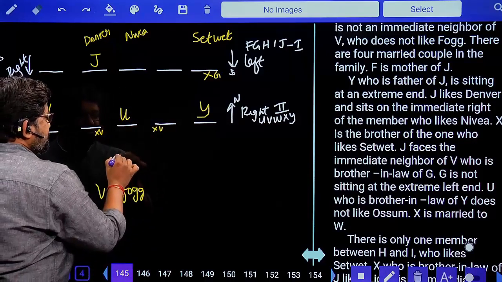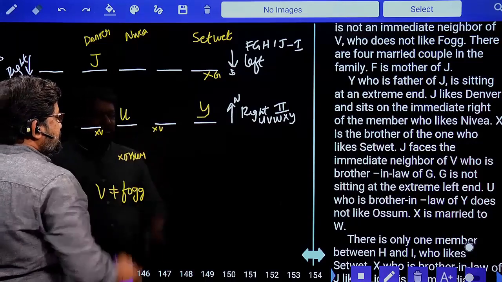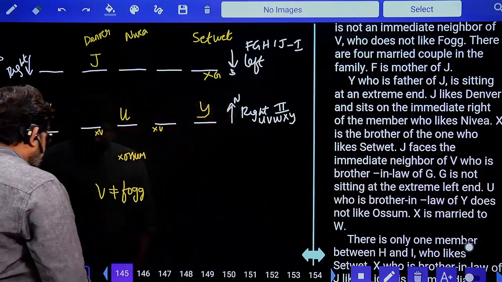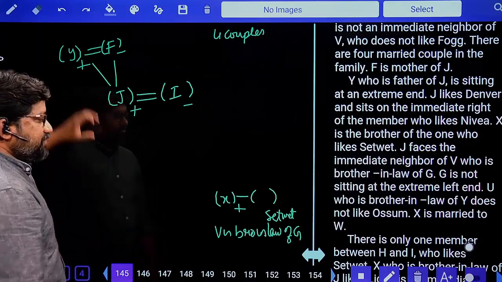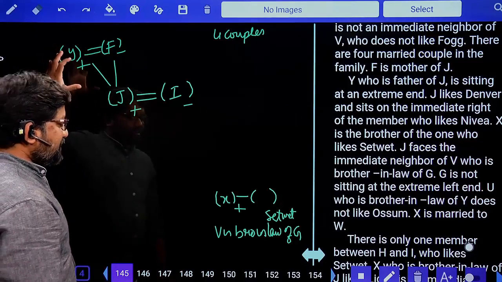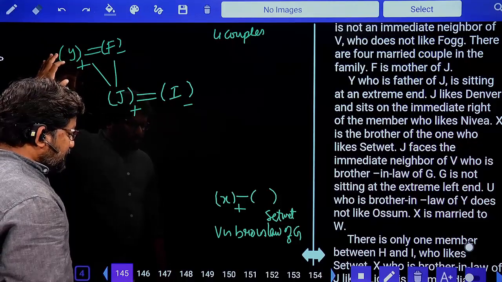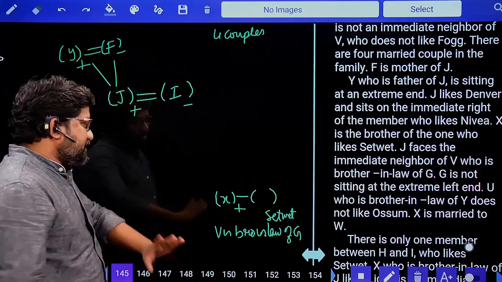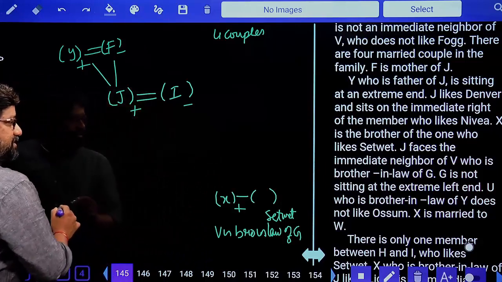Does not like. So this is not awesome. Why? U, who is the brother-in-law of Y. Now clearly the information is U, who is the brother-in-law of Y. Now this person U can be the brother of F, but I am not sure. So what I try to do is I write it separately. U, who is the brother-in-law of Y?